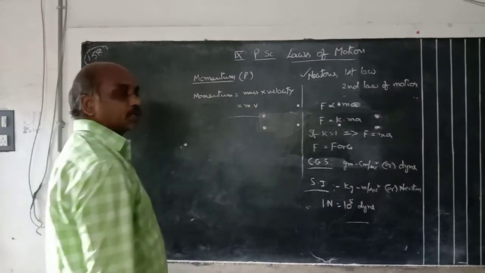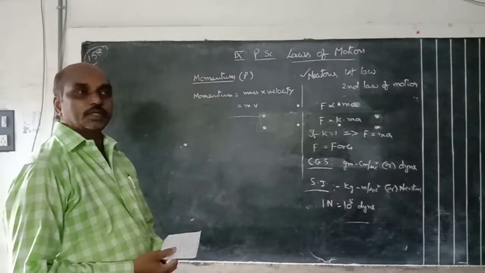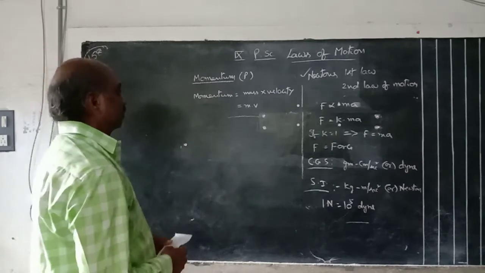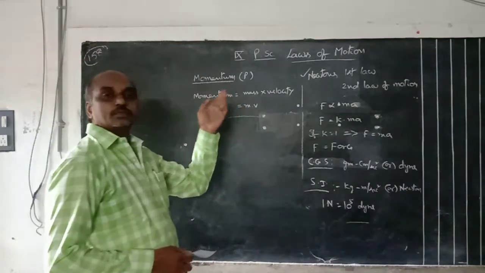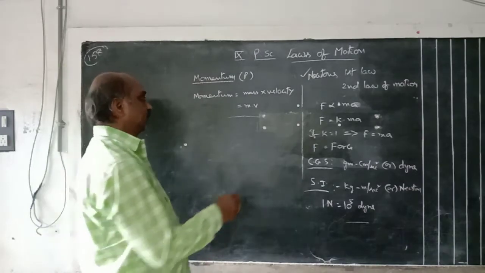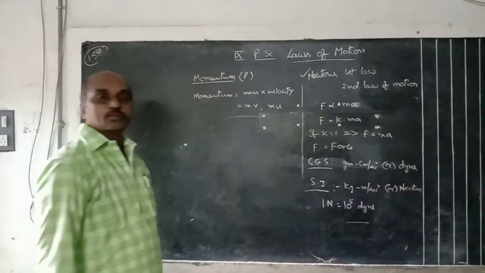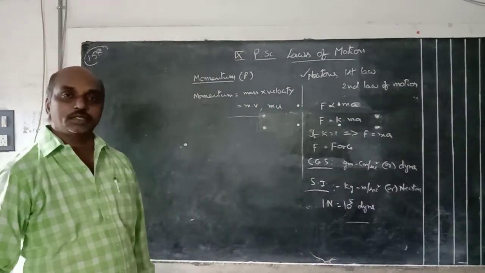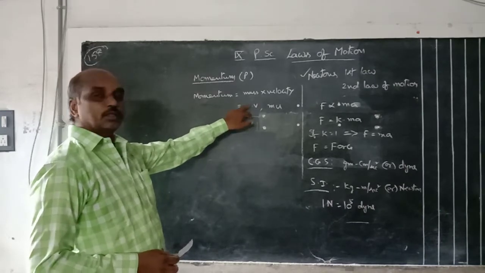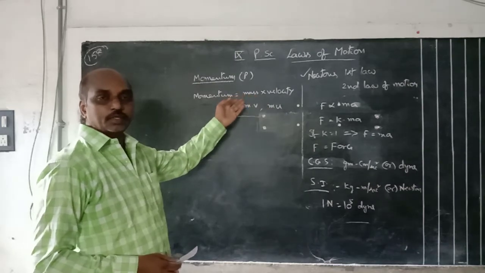The product of mass and velocity is called momentum. Suppose mv is the final momentum and mu is the initial momentum. mu is the product of mass and initial velocity, and mv is the product of mass and final velocity. Initial momentum is mu, final momentum is mv.